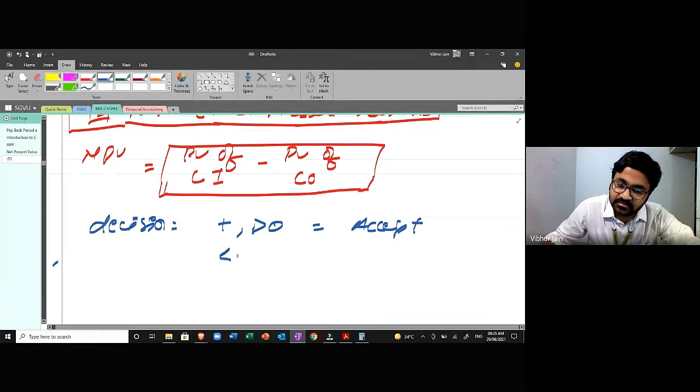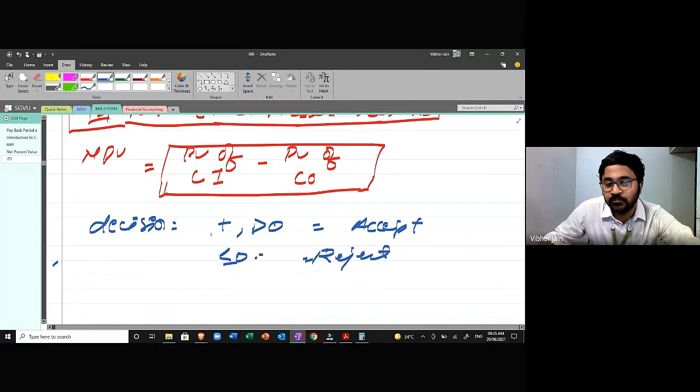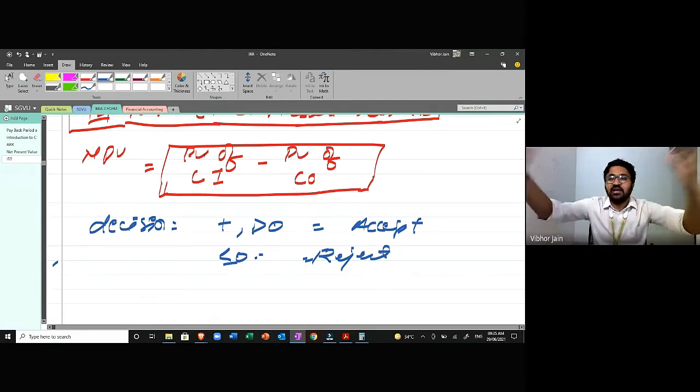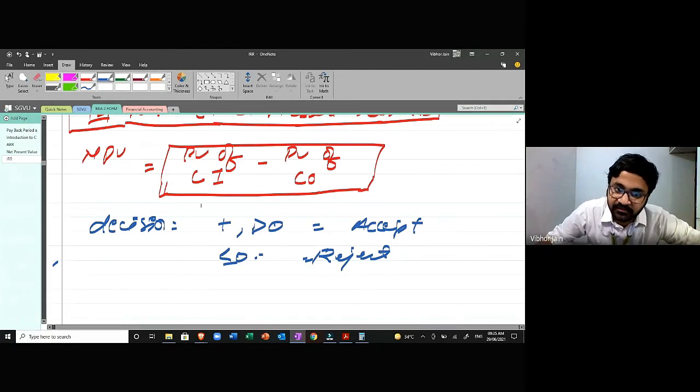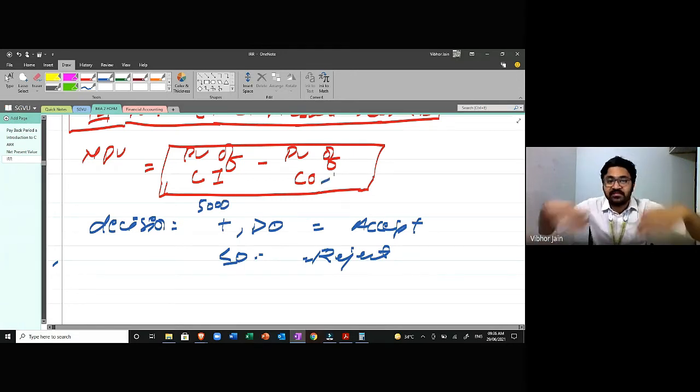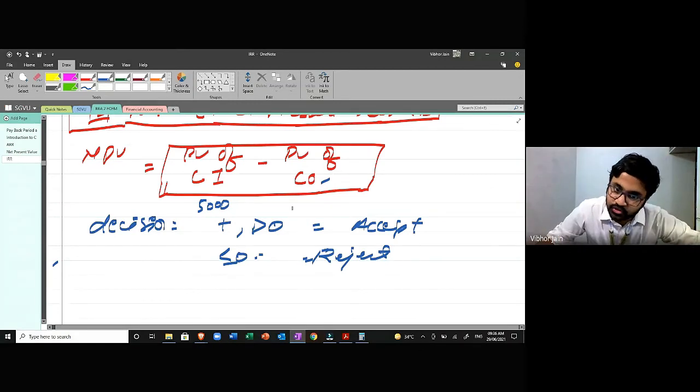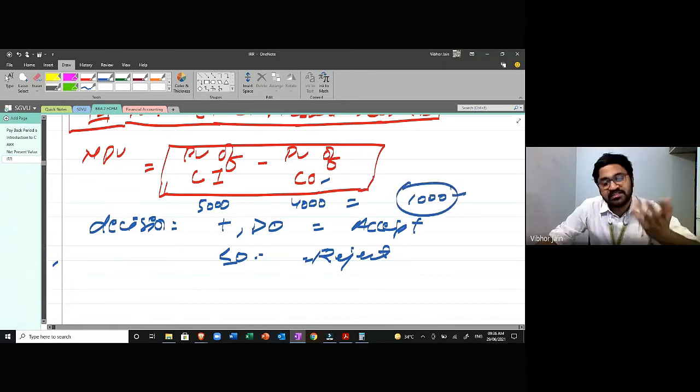If it is less than zero or equal to zero, then you can reject the proposal. What is the meaning of more than or less than? If the present value of all the cash inflows that you will receive in the future is, let's say, 5,000, and the amount that you're investing today, the present value of cash outflow, is, let's say, 4,000, then you are getting net 1,000. This is your earning, right? So you will accept the proposal.